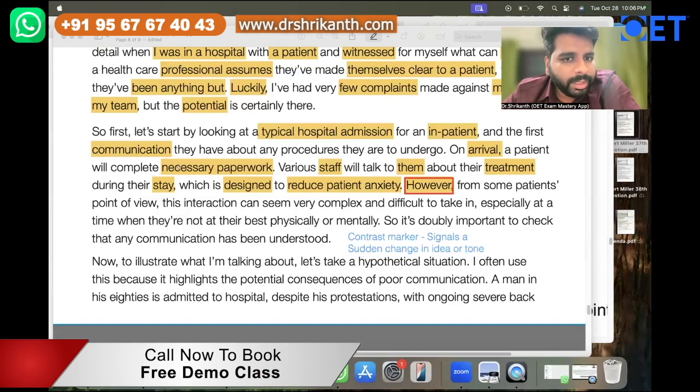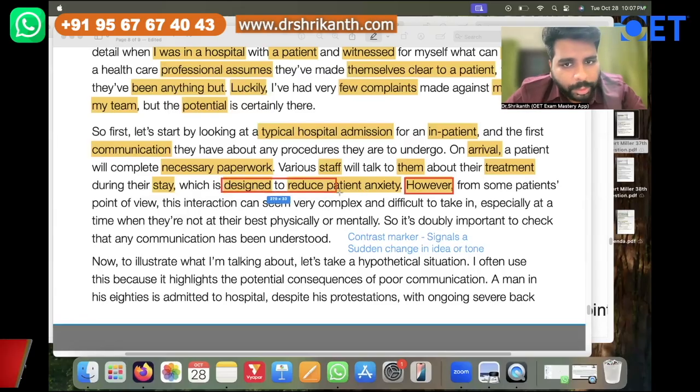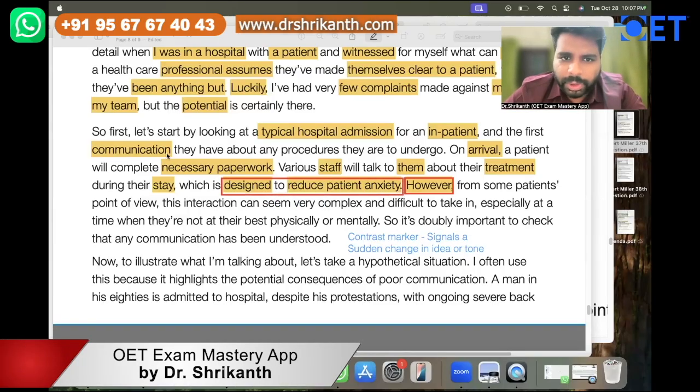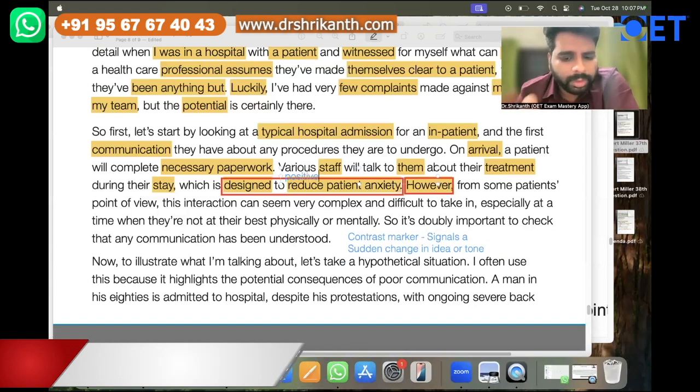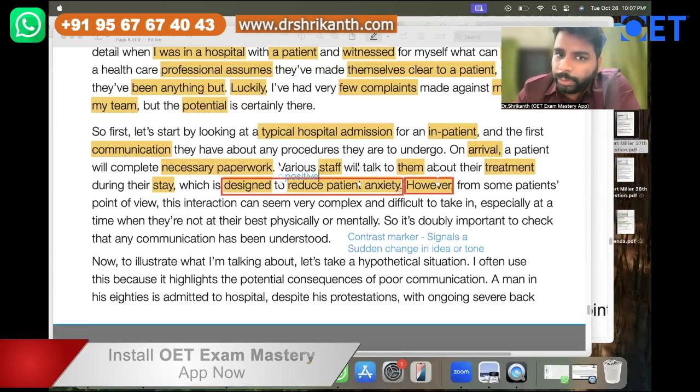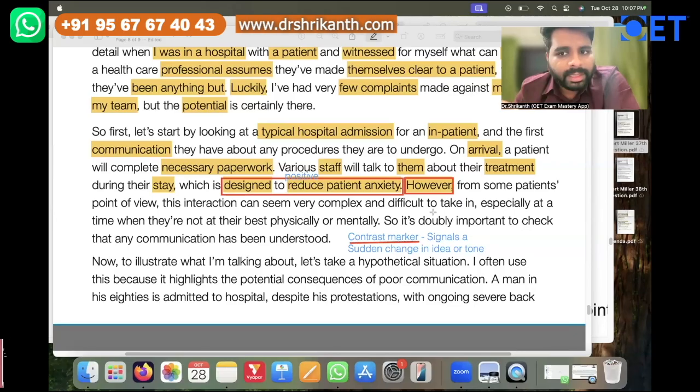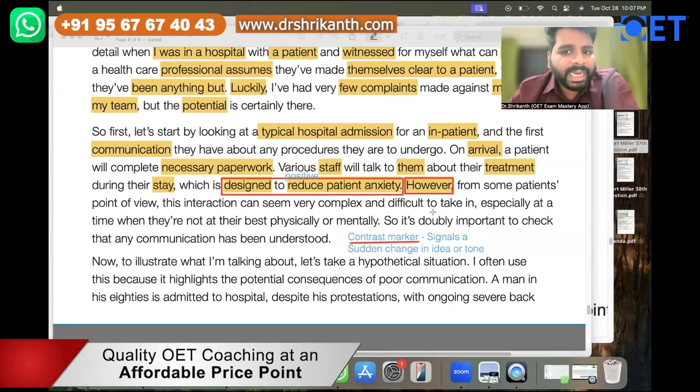Now see, what is this portion of the sentence telling, which has been designed to reduce patient anxiety? This is positive information. We are doing a very good thing, and our intention is to reduce patient anxiety. Now, they are giving a contrast marker. So when they give a contrast marker, that is, however, we can say that a sudden change in idea is going to come. Now the person is saying, however, that's a contrast marker.